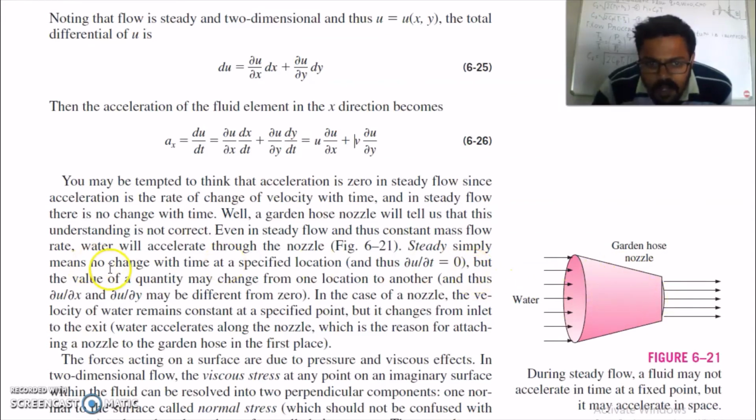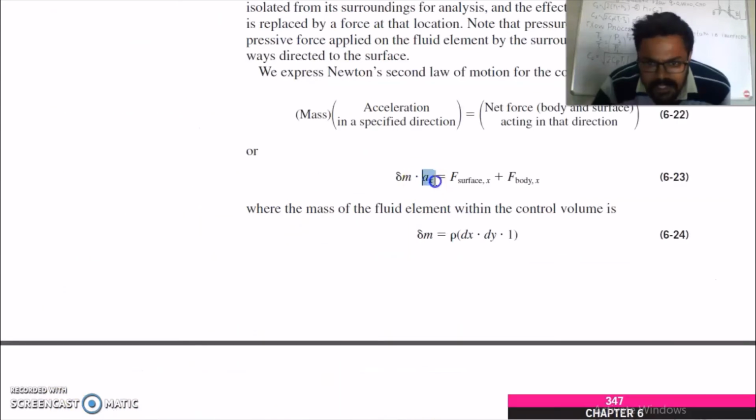So steady simply means no change with time at a specified location, and thus del u by del t is 0. But the value of a quantity may change from one location to another, and thus del u by del x and del u by del y may be different from 0. In the case of a nozzle, the velocity of water remains constant at a specified point, but it changes from inlet to exit. We have calculated ax, the acceleration.